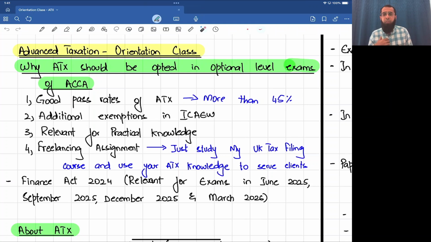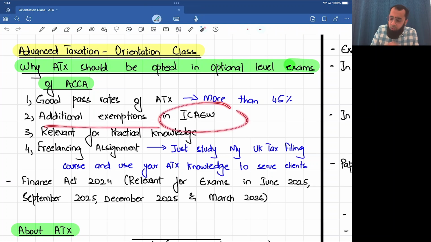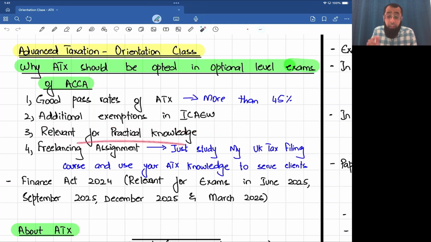And you are not studying from someone who is just an academic guy. I actually provide services to UK-based clients. So when I'll be teaching you this course of advanced taxation, it will be with great detail, great depth, a lot of practical analysis, practical examples. So not only to pass the exam, but also to have that practical aspect, this course will be of great relevance for you guys. So first, good pass rates, additional exemptions in ICAEW, relevant for practical work. Chartered accountant with tax knowledge is obviously a great thing.